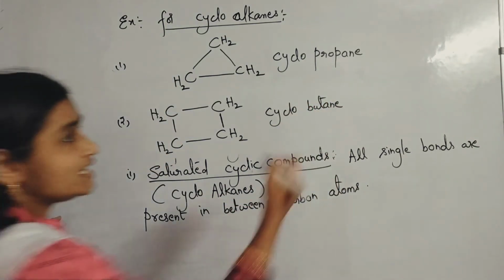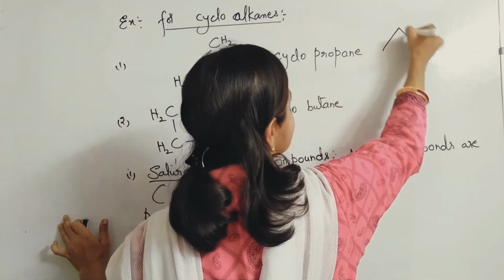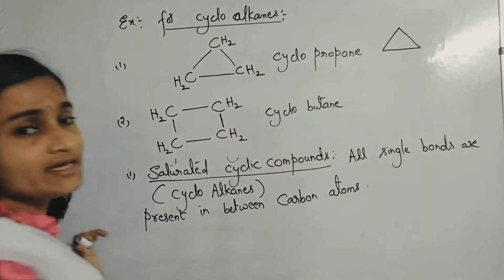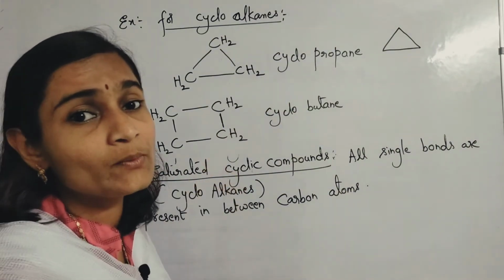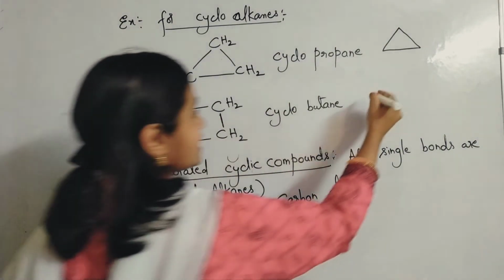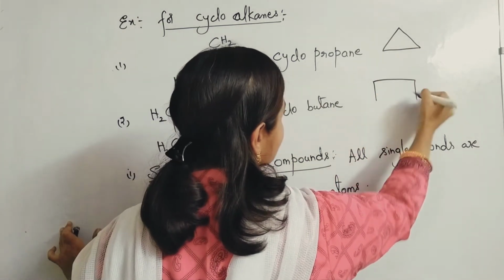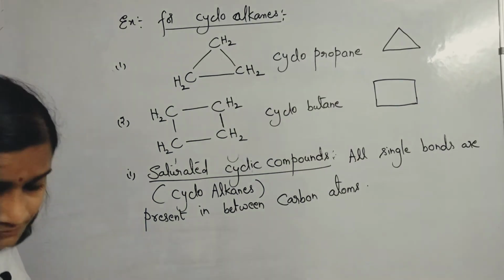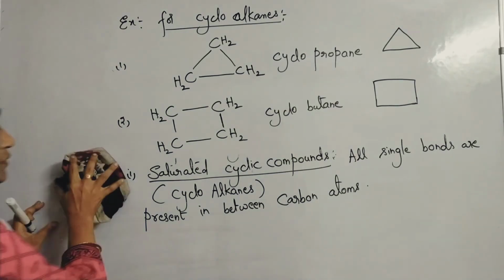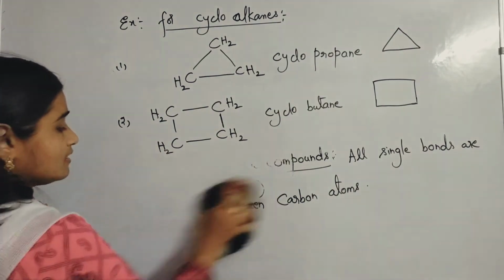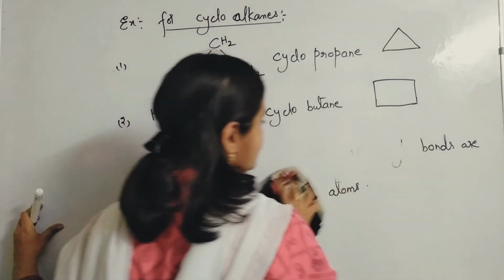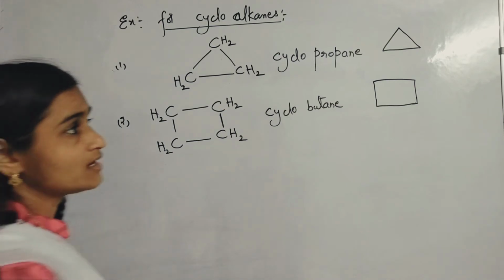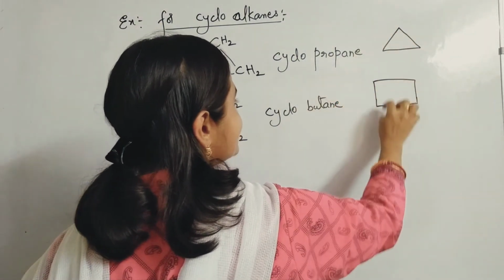Cyclobutane. Generally you will represent it in the form of a line system, simply like this. Only a single triangle indicates cyclopropane, and here cyclobutane is indicated with a square. Cyclobutane, right? But is the root word for 4 carbon atoms. Here all carbon atoms are bonded with what? Single bonds. You are finding single lines here.